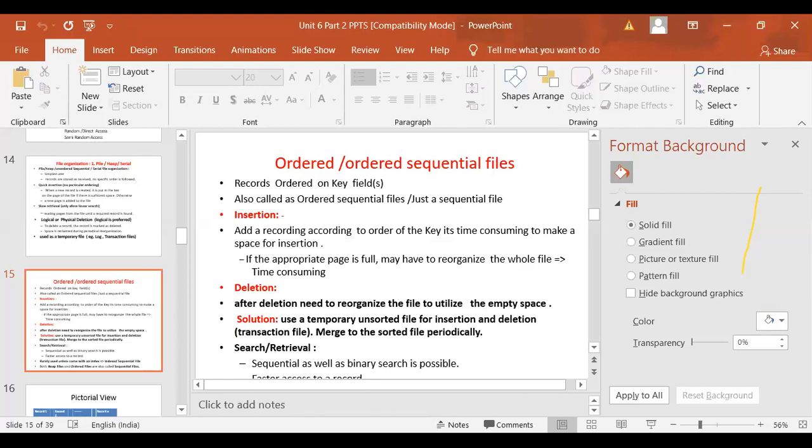Are you sorting? Are you inserting the record at a particular position? No. Then how will you see? That's why I'm telling you. Please read. This is the sequential file which I am discussing over here. It is as per the rule. We are not doing that.